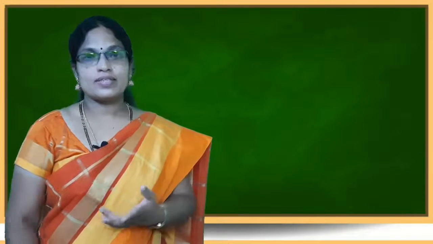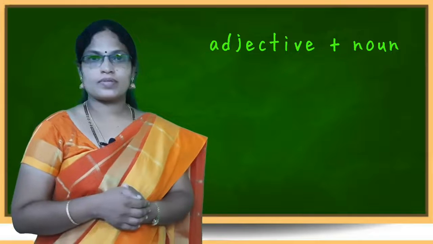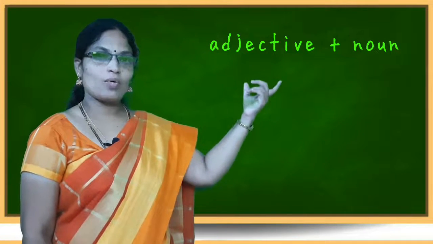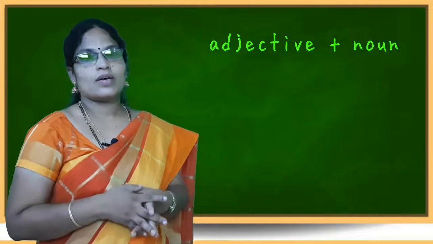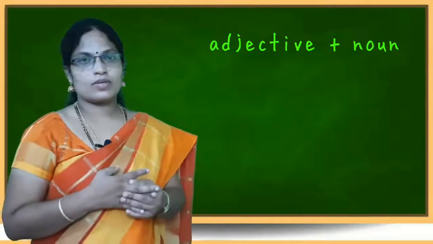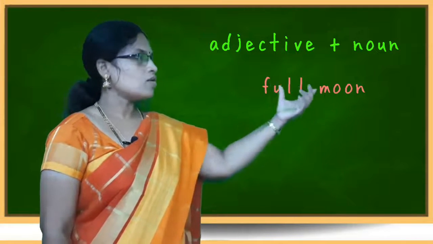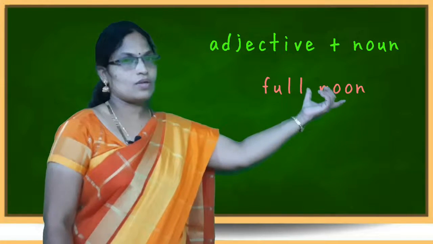The second one is adjective plus noun combination. In this combination, an adjective and a noun are combined and thus form a compound noun. For example, full moon. Full is an adjective. Moon is a noun.